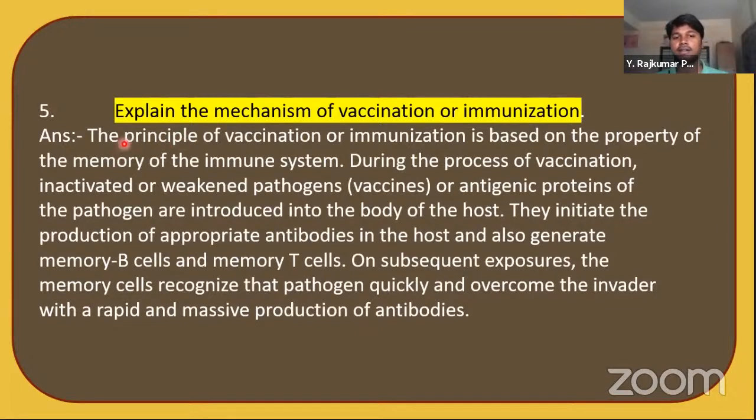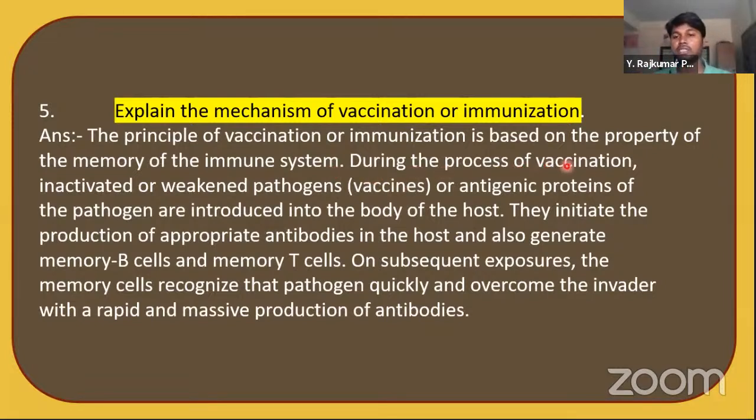See what happens in the vaccine. See the slide. The principle of vaccination or immunization is based on the property of memory of the immune system. Our immune system has memory, so it can recognize bacteria and memorize its structure. Why does it have to memorize its structure? Because if the same bacteria enters our body once again, it must be killed in the initial stage itself. That is why our immune system identifies the antigens of these bacterial cells.